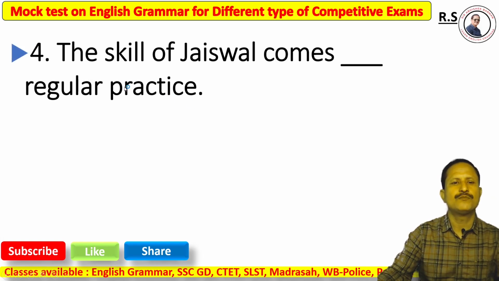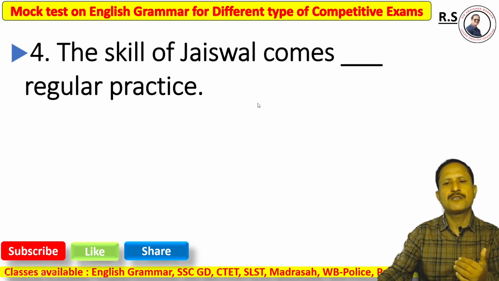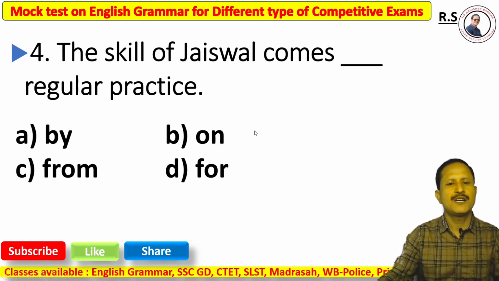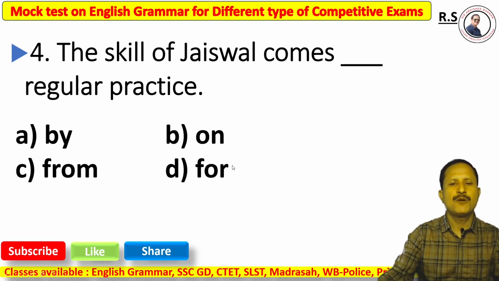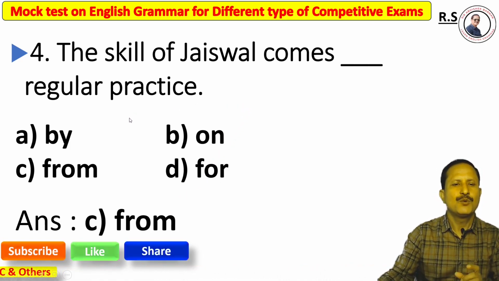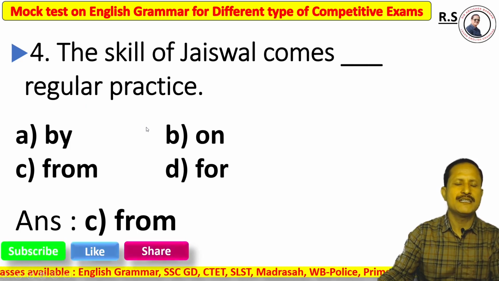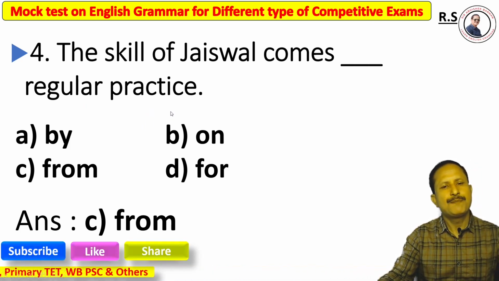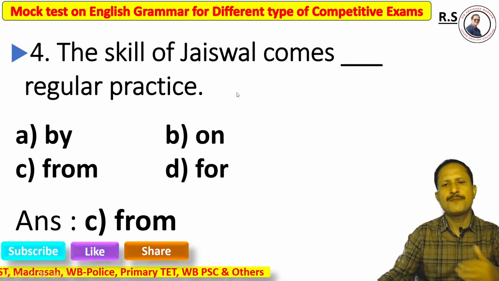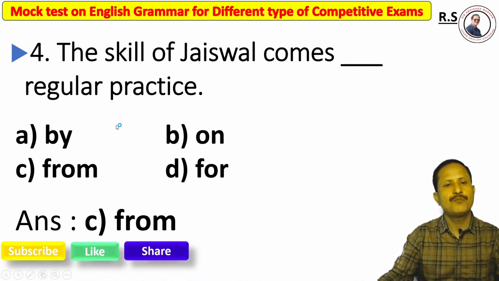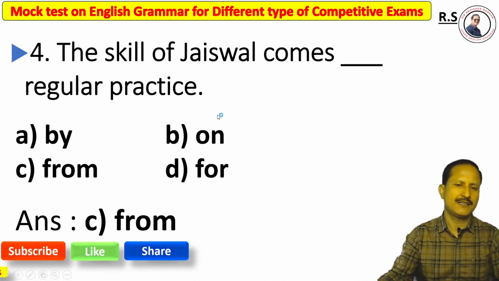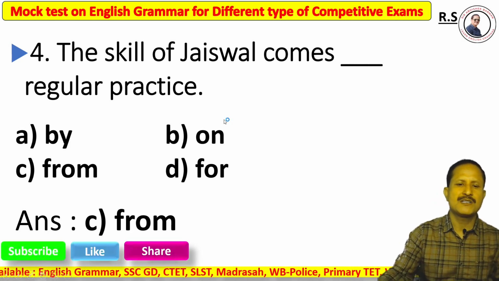Next, question number 4. The skill of Jaiswal comes dash regular practice. Option A by, option B on, option C from, option D for. The right answer is from. Why? When it denotes origin, we must use from. The skill of Jaiswal comes from regular practice. The source of skill is regular practice. So before origin, we must use from.